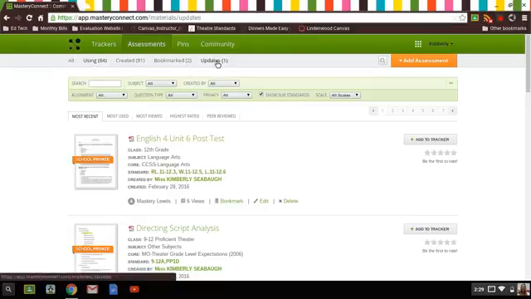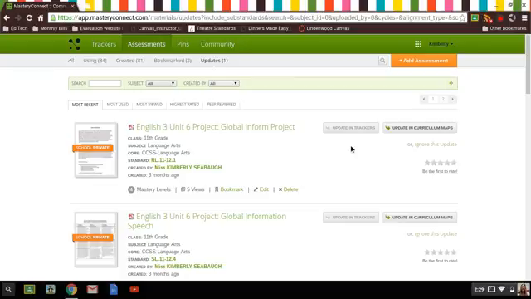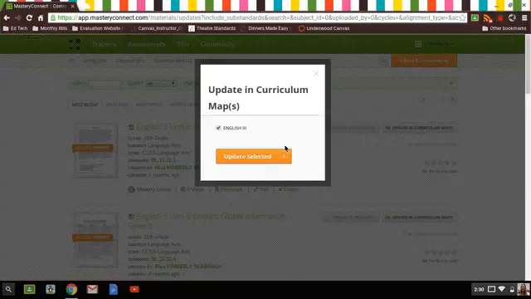And then updates are assessments that have been updated. So let's say someone else in your department made an assessment, or it's a common assessment within the school district, and there's been some changes to it. Maybe there were questions added or answers changed or standard alignments. If you click on updates, it'll tell you that. And you can either update in your trackers if you need to, update in the curriculum app if you need to, or if it's not an update you want to do, you can click ignore this update.